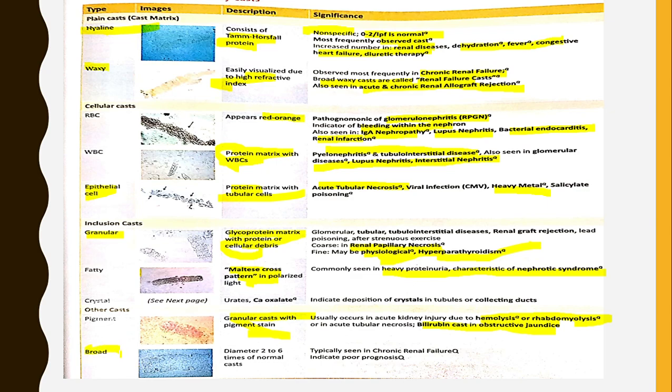Broad casts are seen in chronic renal failure. This is a very important MCQ and they indicate poor prognosis.